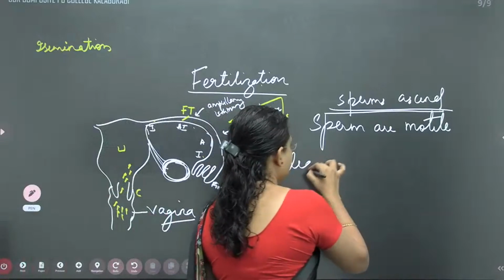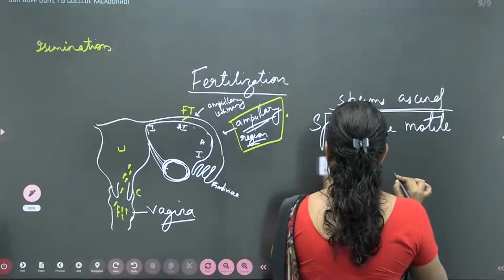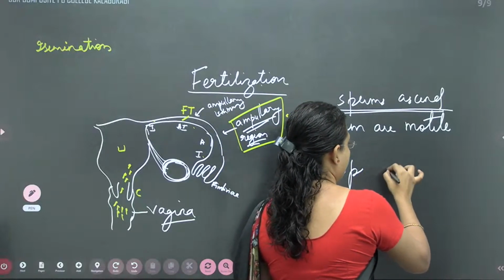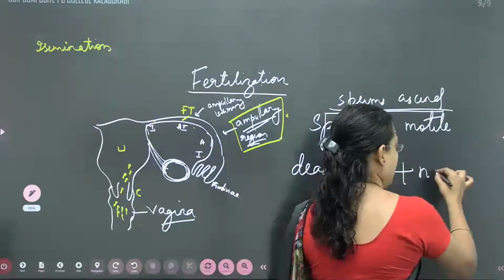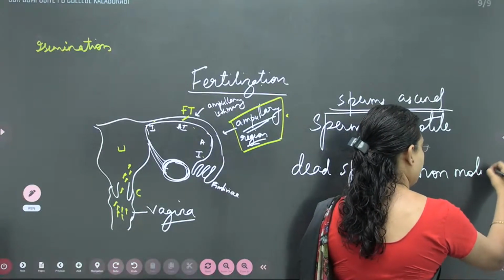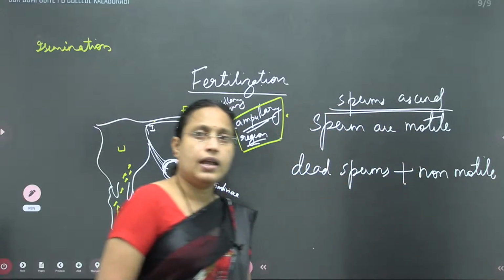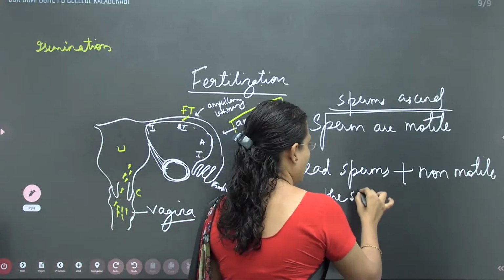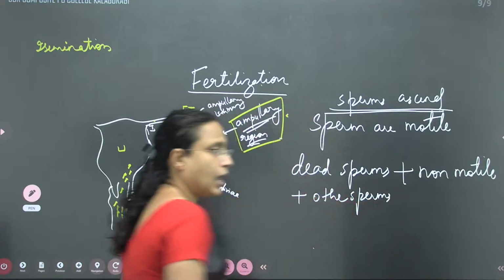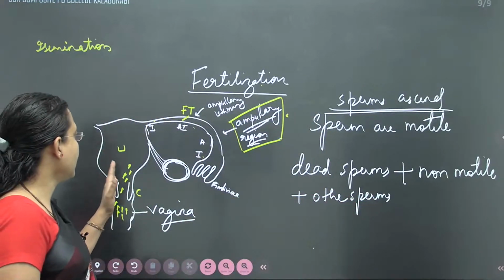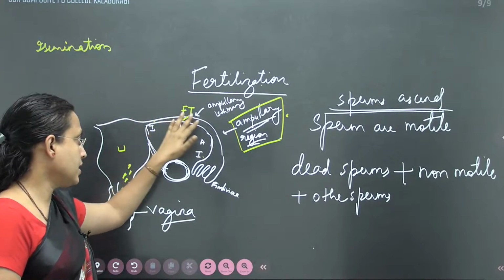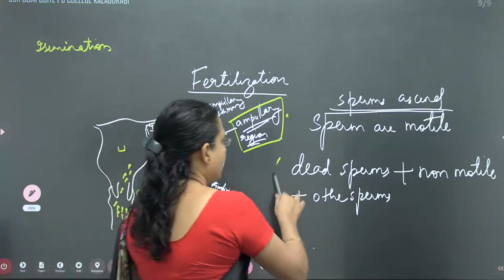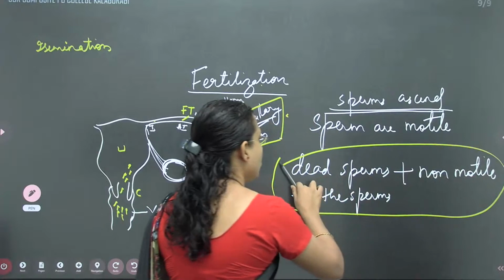So dead sperms, or even non-motile sperms, and even other normal sperms that are not able to escape the uterus and reach the fallopian tube, those that remain here itself, are all engulfed by phagocytosis.